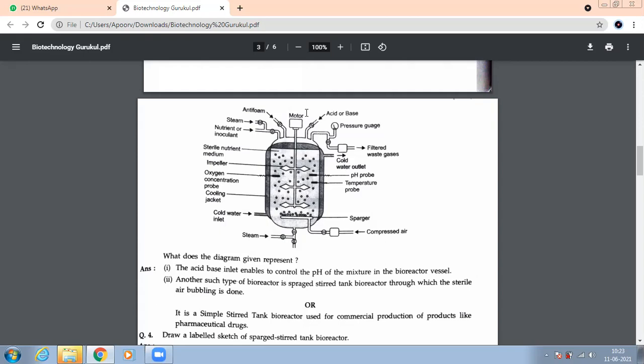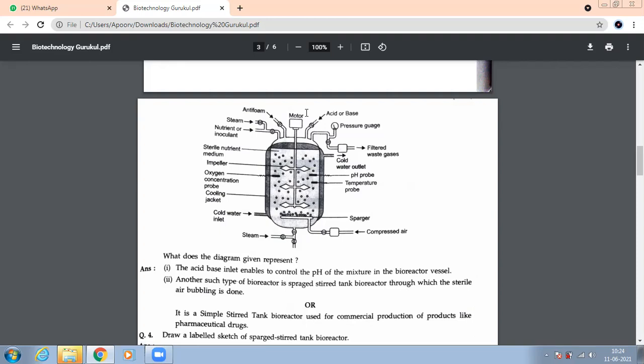Name any 3 important parts of a bioreactor which are shown on your screen. Motor, antifoam. Can we have the functions also? Motor is used for rotating. Very good.